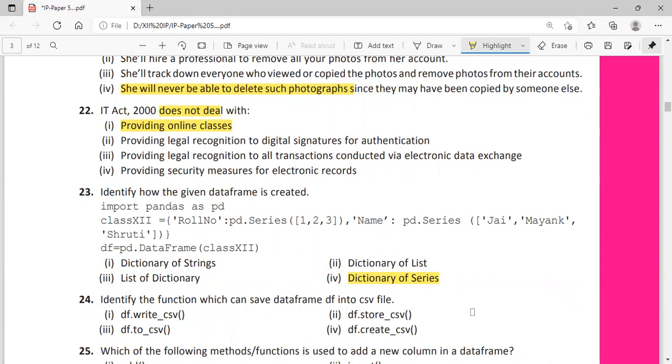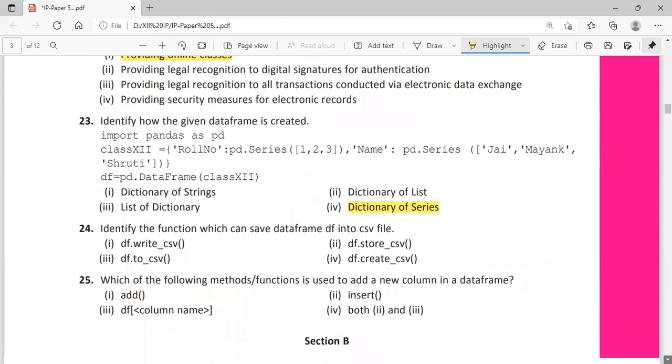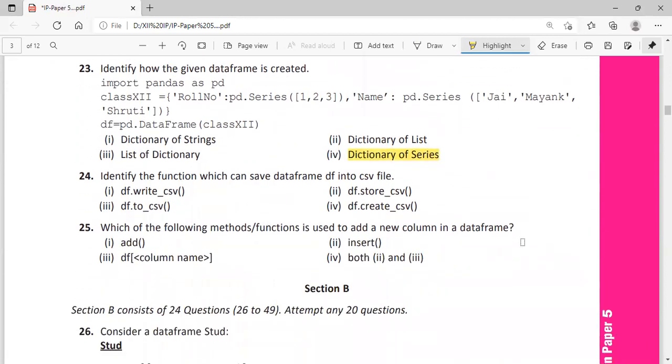Identify the function which can save the data frame df into a CSV file. You want to write to a CSV file, that is df.to_csv. If we want to read from the CSV file, what will we do? pd.read_csv.